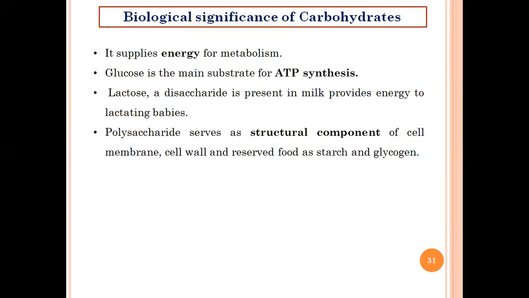And then polysaccharides, as we have seen, whether cellulose, starch or glycogen: cellulose and starch form a structural component. Also, they can be available as reserve food material, and glycogen is also present in animals as a reserve food material. So these are the important aspects: energy, structural component, and reserve food material. You need to keep in mind these three important points for the significance of carbohydrates.